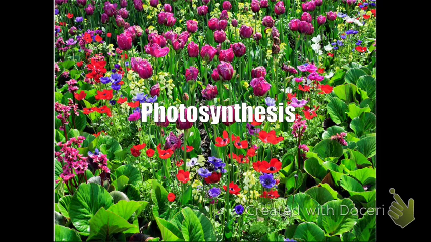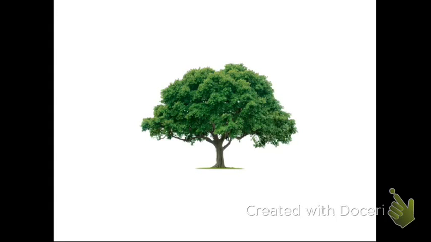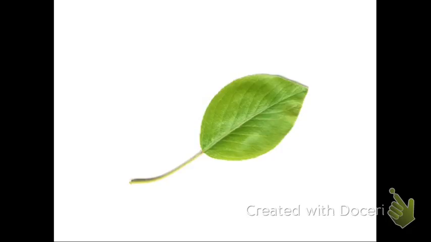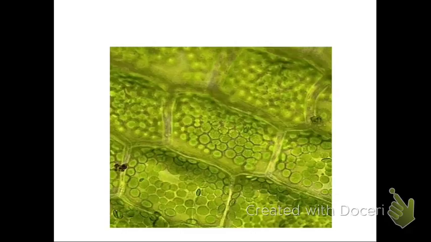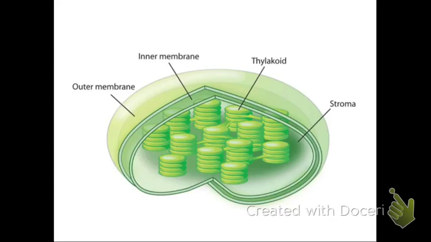Photosynthesis. That's what plants do in order to create energy. Quickly, here's a tree. So if you zoom in, you get a leaf, and if you zoom in further, there's the cell of the leaf. And if you see there's little green dots. Those are the chloroplasts inside of the plant cell, and that's where our wonderful process of photosynthesis takes place.